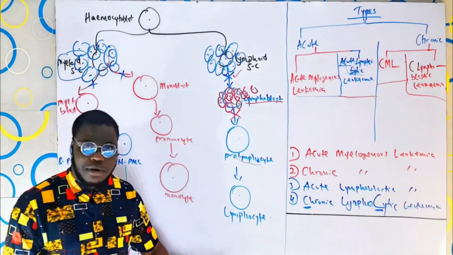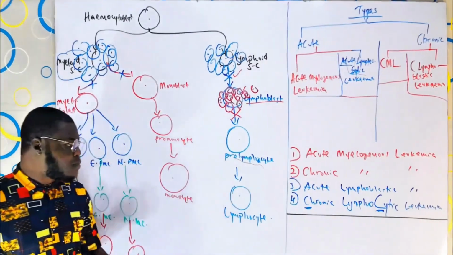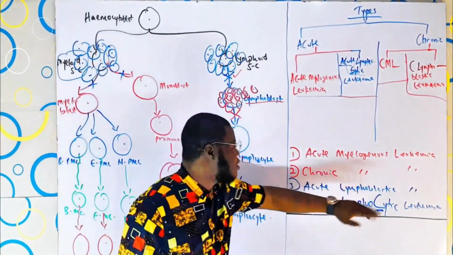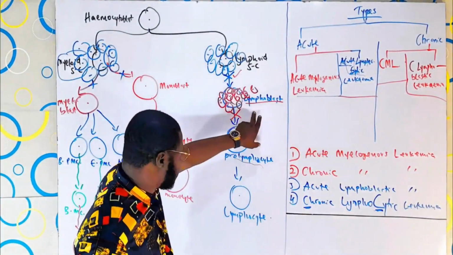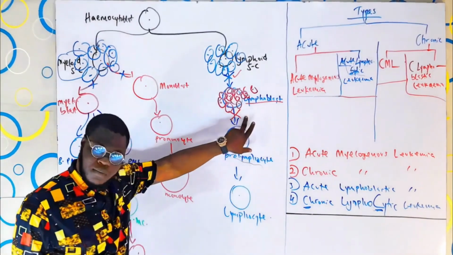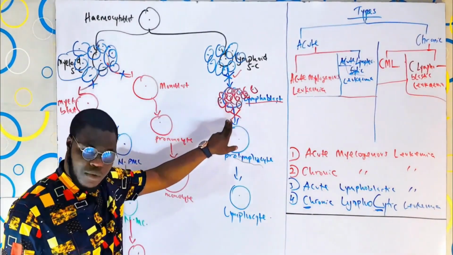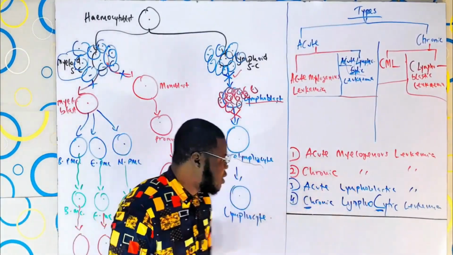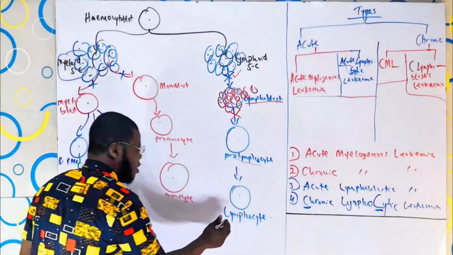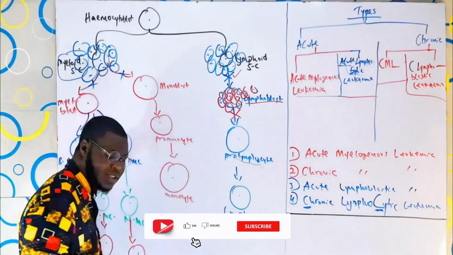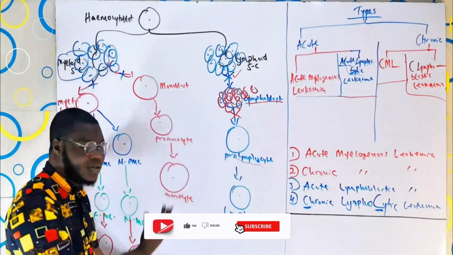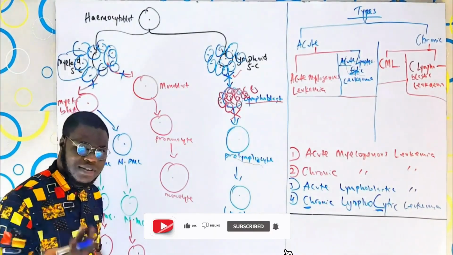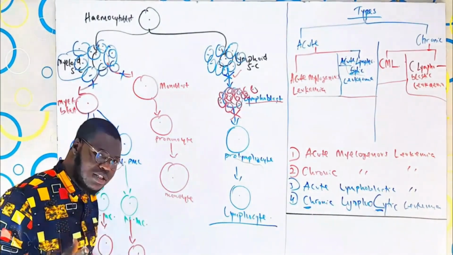Now, leave that one aside about maturity. We understand where maturity comes in now. When you have acute lymphoblastic, the lymphoblast is what's affected. This is where the growth stops. The lymphocytes are what you have. Are you with me, guys? But if you have chronic lymphocytic, here is where the growth stops. But you have a lot of it, making it a cancer. And then they cannot really perform their function because they are not perfect. They are already damaged inside. You understand that in the etiology.